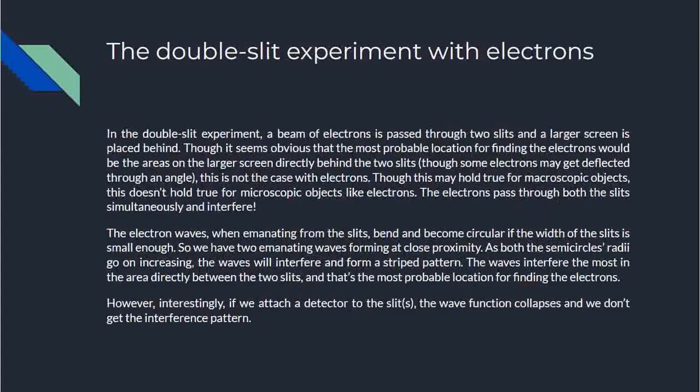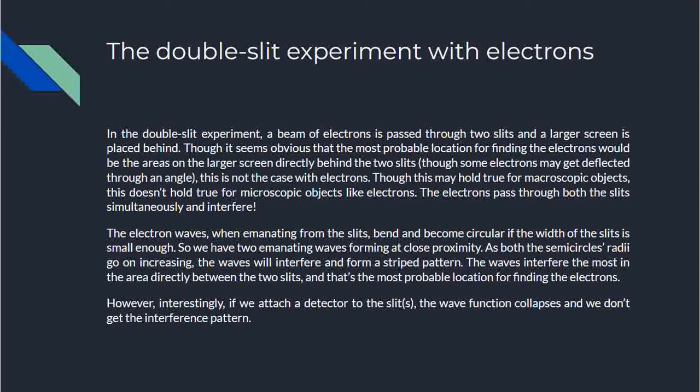Okay. The double slit experiment with electrons. In the double slit experiment, a beam of electrons is passed through two slits and a larger screen is placed behind. Though it seems obvious that the most probable location for finding the electrons would be the areas on the larger screen directly behind the two slits, though some electrons may get deflected through an angle, this is not the case with electrons.